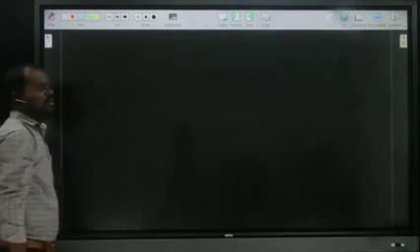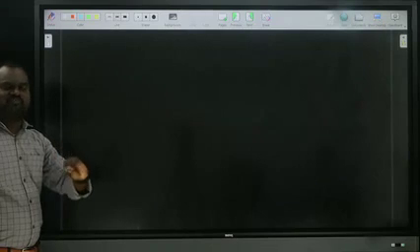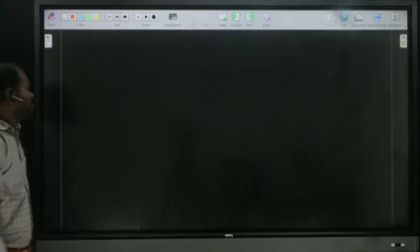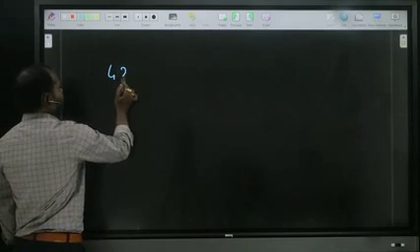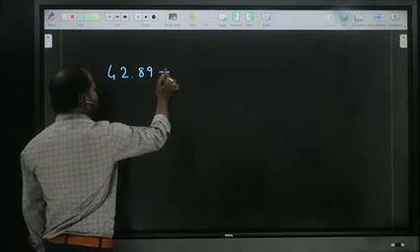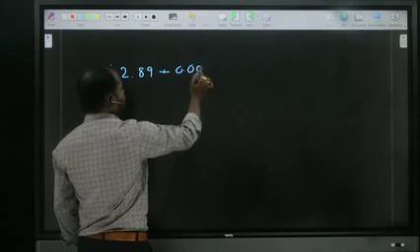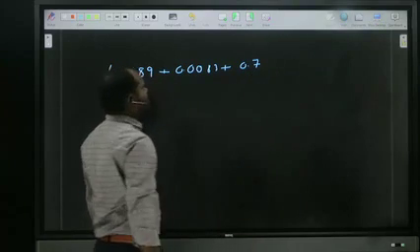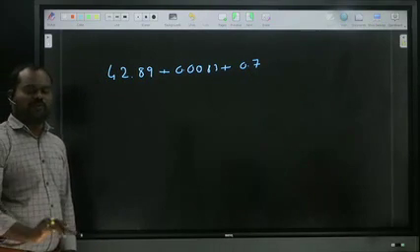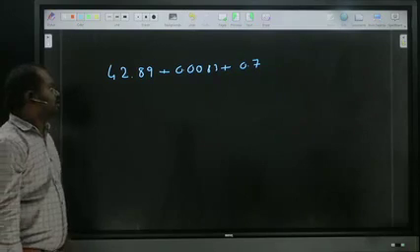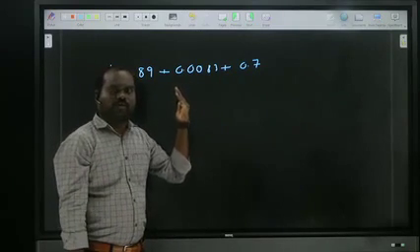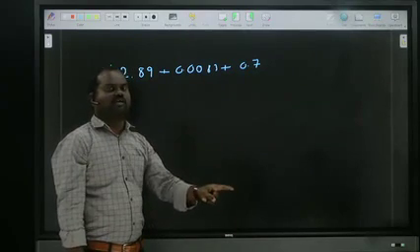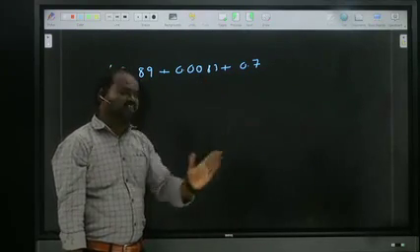So while doing fundamental things, in addition of decimals and subtraction of decimals, most of the people will do mistakes generally. So for example, 42.89 plus 0.0083 plus 0.7. If you want to add the decimal numbers, your wish, your comfortable way. First of all, we can add horizontally, no problem. If you are feeling difficulty in the horizontal way, write down vertically. While writing vertically, we should remember one thing, points all should be in the same line. Okay?